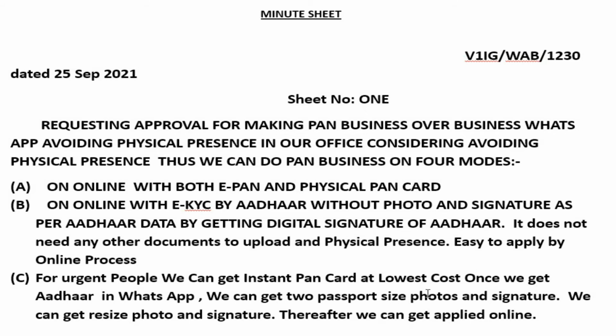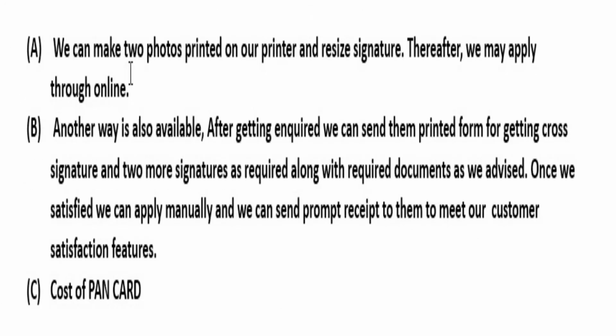We can get Aadhaar on WhatsApp. We can get two passport size photos and the signature from WhatsApp. We can resize the photo and signature. Thereafter, we can apply online. We can make two photos printed on our printer and resize the signature. Thereafter, we may apply through online.